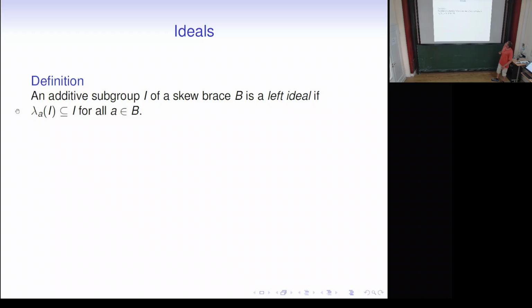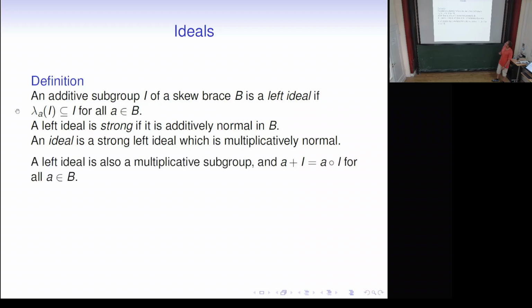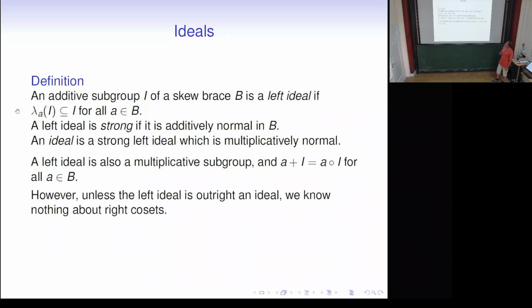Now, an additive subgroup is a left ideal if it's closed under all the lambdas. It's strong if it's additively normal. It's an ideal if it's also multiplicatively normal. Left ideals are multiplicative subgroups, and left additive cosets are the same as left multiplicative cosets.